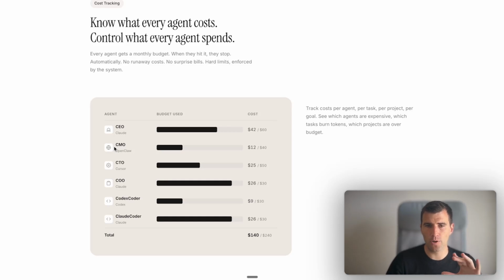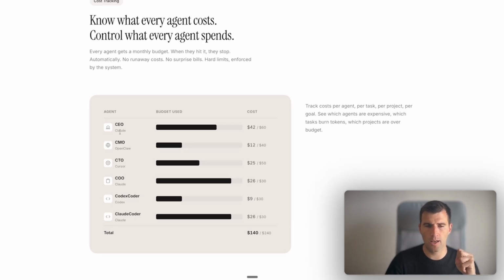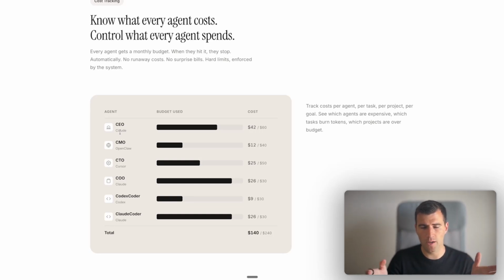And you can see separately how much they cost you. So you look at it as a payroll, right? And if you look at it this way, then it's extremely cheap. And you can do some cool things, but like everything, it's garbage in, garbage out, right? So if your instructions are weak and you don't have proper skills and you haven't "trained" them enough, then it's not going to do much and you're going to end up wasting your time and money.